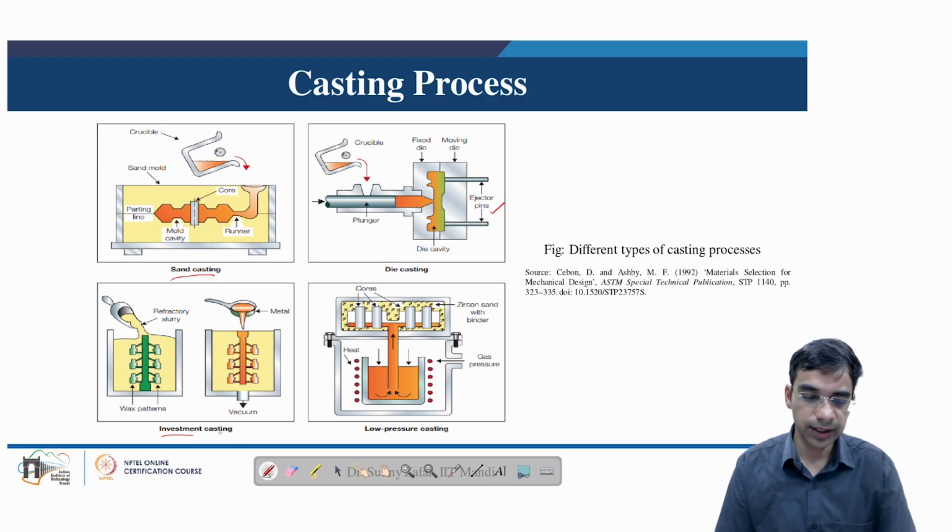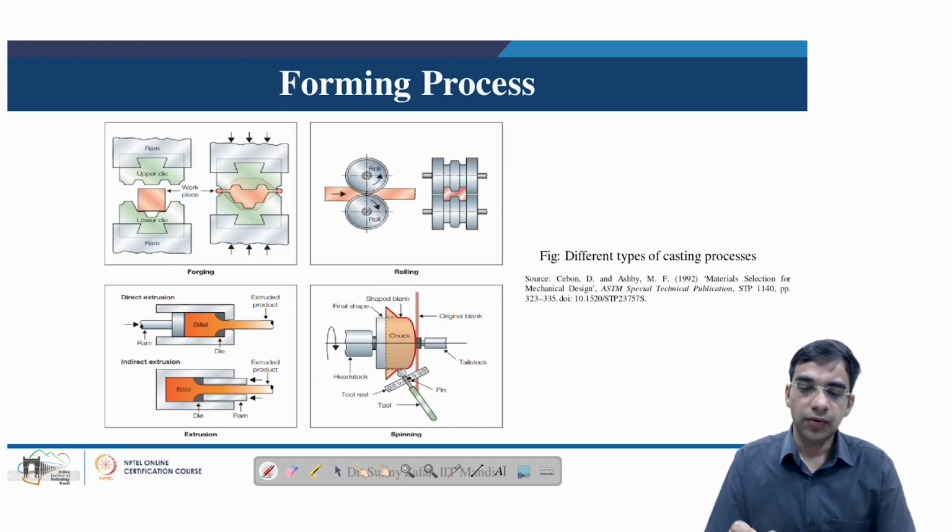We will see in much detail as we go forward in this course. And then there is low pressure casting, where we have zirconia sand mixed with binder, and with the help of low pressure maintained here, we can pump in the liquid or molten metal. And sometimes we also utilize cores in order to create some cavities or hollow castings as per the requirement of the end product.